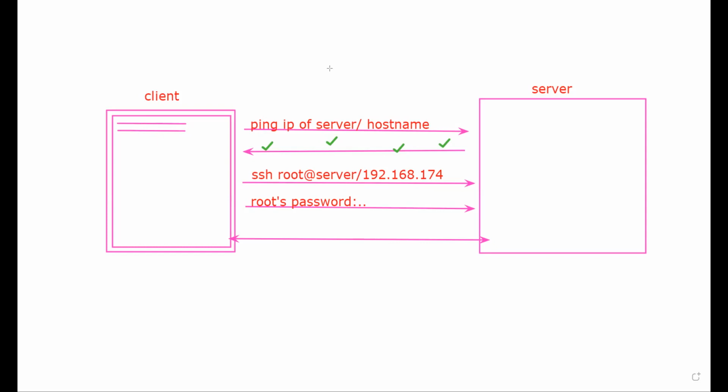Now the second thing is key based authentication. I will show you, don't worry. For example, firstly we ping to see that the server is responding, and after that I want to do SSH. But before that, on this condition, it won't ask me for a password. For that, we have to do something.